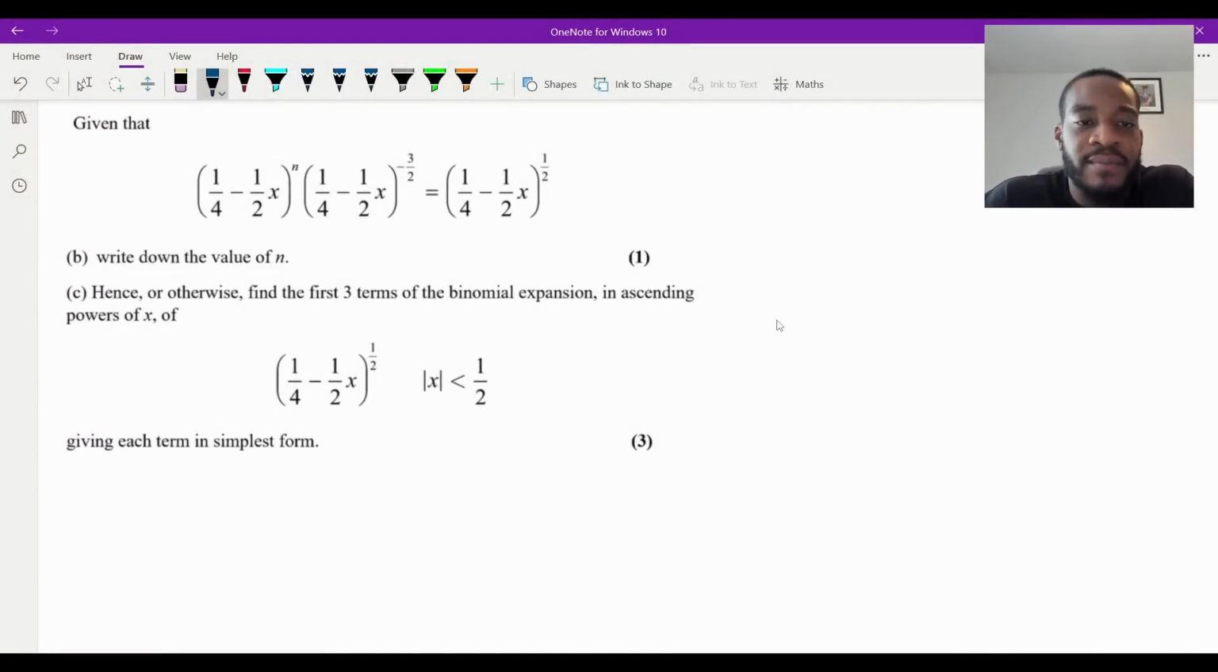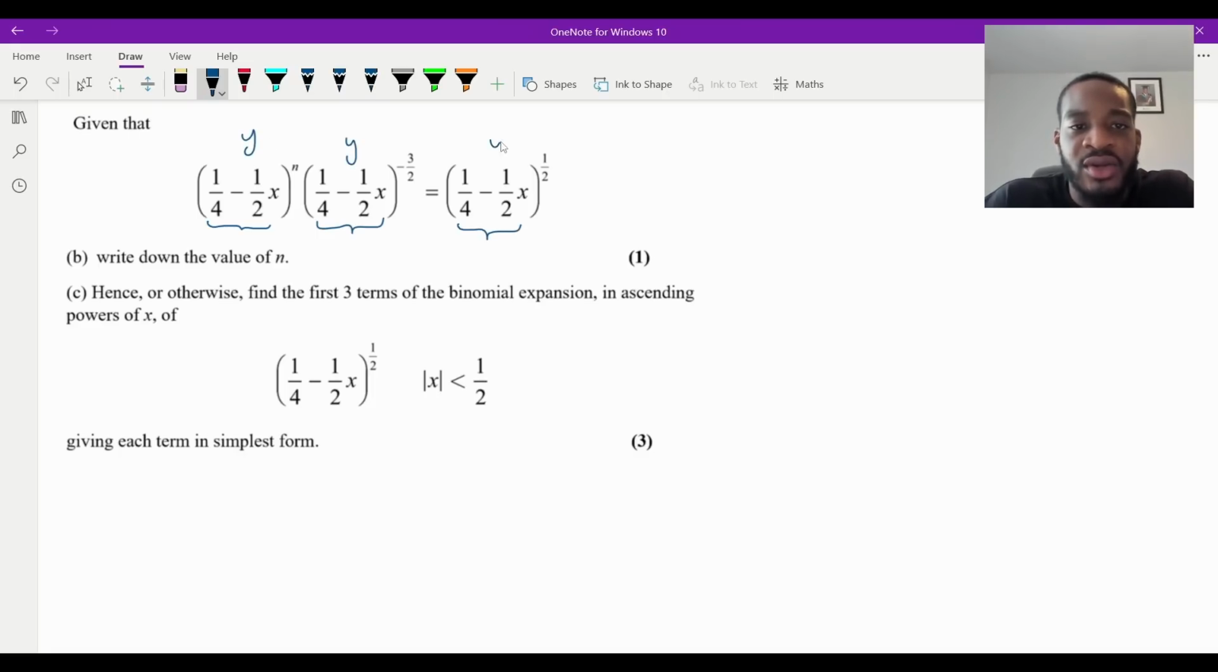part B says, given that 1/4 minus a half x to the n times a quarter minus a half x to the minus 3 over 2 is equal to a quarter minus a half x to the half. Part B says we need to write down the value of n for 1 mark. Right, so first thing that I noticed is that the bases are the exact same, aren't they? They're the exact same thing. So instead of writing them all out again, I'm just going to say equal to y, for example, right?